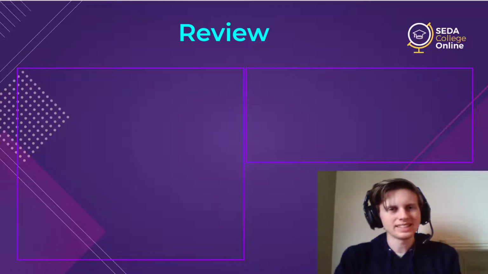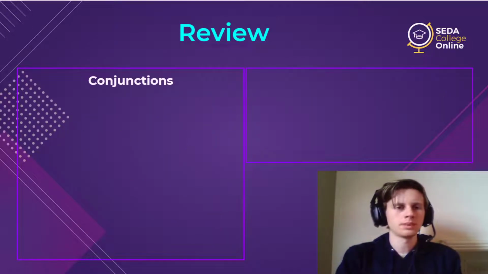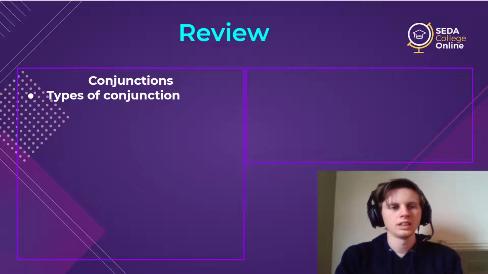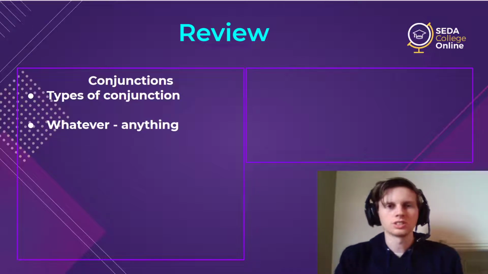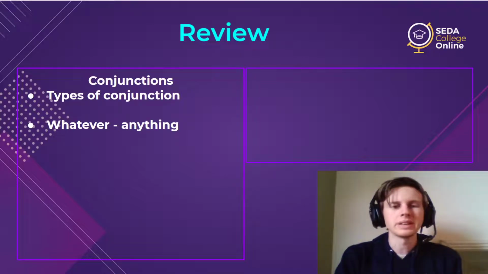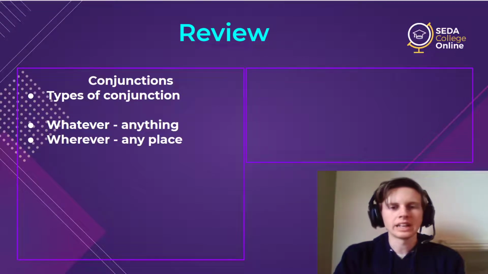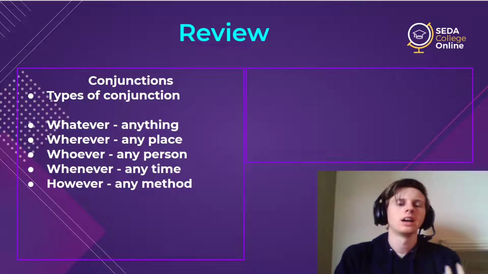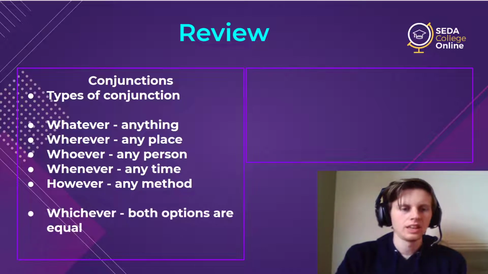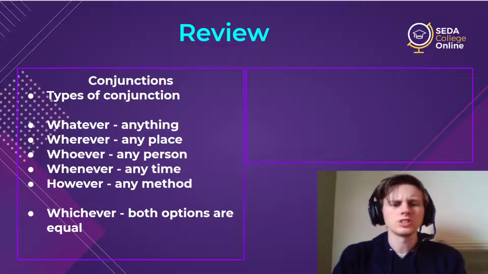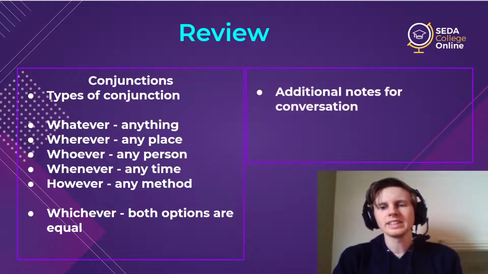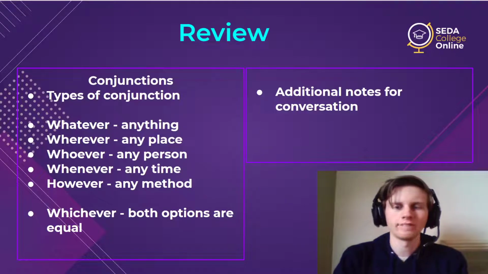All right. Well, that's everything for today. So, what did we talk about? We talked about conjunctions in this lesson. We talked all about the types, equal part conjunctions, and, or, but, and then these conjunctions, which connect clauses. Whatever, meaning anything, wherever, meaning any place, whoever, meaning any person, whenever, meaning any time, however, meaning any method. And then we added whichever at the end, just so you know it's sometimes used for options when they're both equal. And then at the end, we talked about some additional notes for conversation.